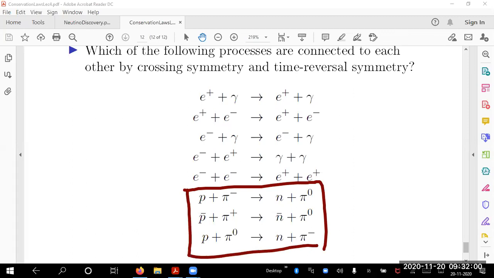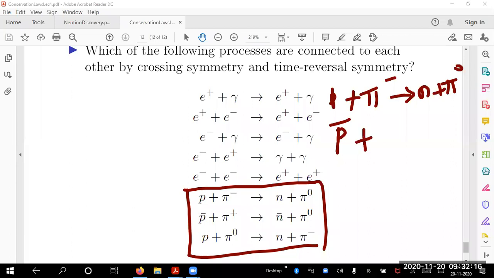You have to observe this. What are the last 3 processes? I have a P plus pi minus going to a N plus pi 0. Let us write crossing symmetries. So I will write a crossing symmetry of P pi bar, and I can write what is pi min.